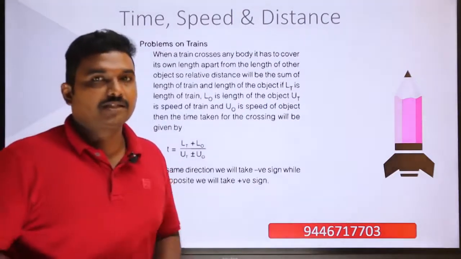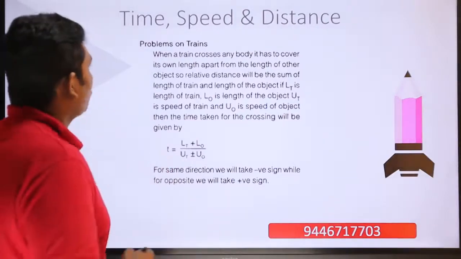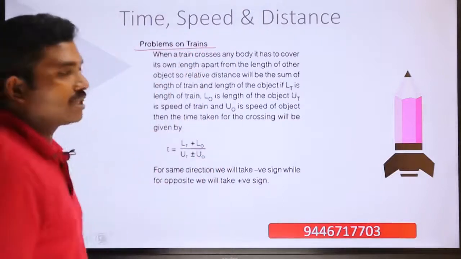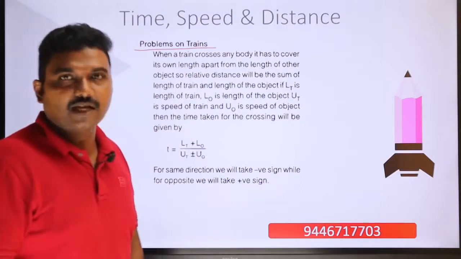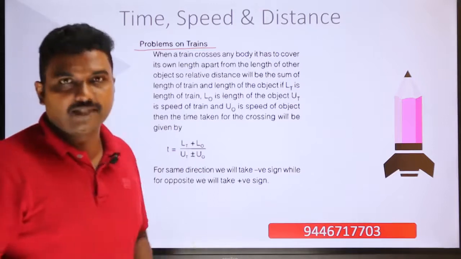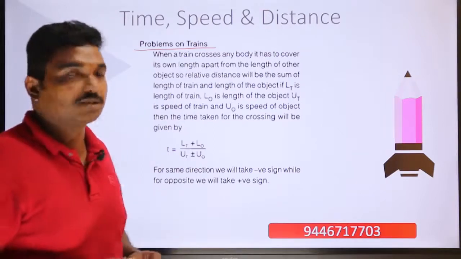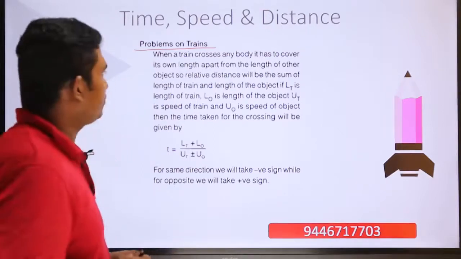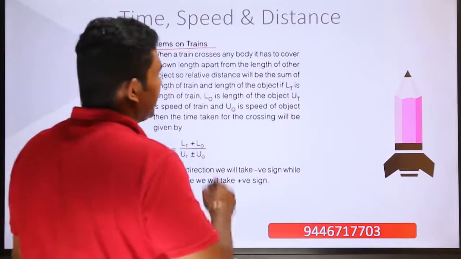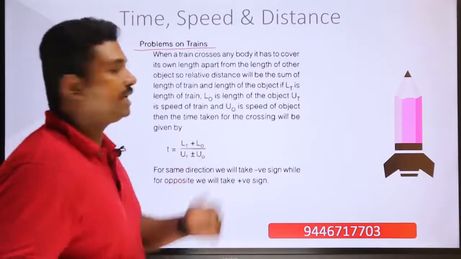So continuing our discussion with the next theory topic. The next theory topic is problems on trains. In many competitive examinations, you will have questions coming with respect to trains. A train is a common example for making you do questions on relative velocity and relative speed. In these kinds of questions, when a train crosses any body, it has to cover its own length apart from the length of the object.